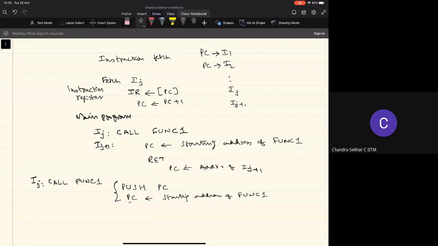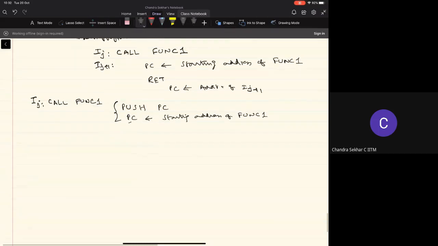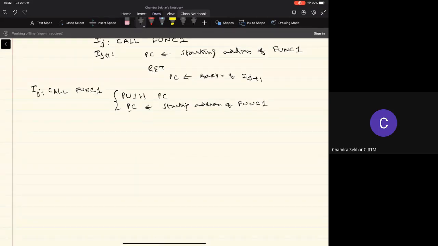Okay, any questions about that? Okay. So now we'll take a very simple function and see what is involved in translating that function from the higher level language into machine language instructions, and how we pass the arguments to the function. First I'll take a simple function that involves passing the arguments by reference.